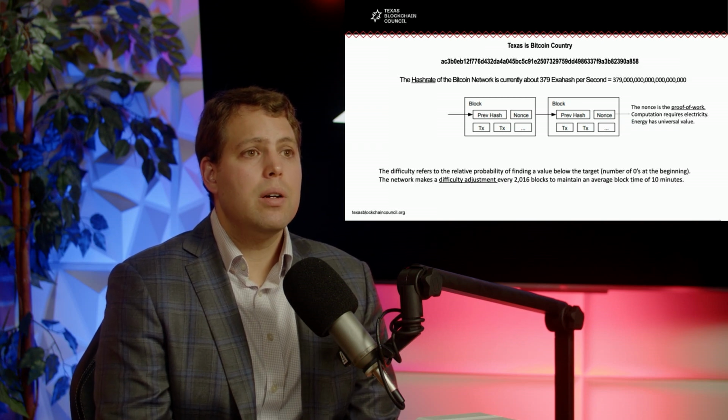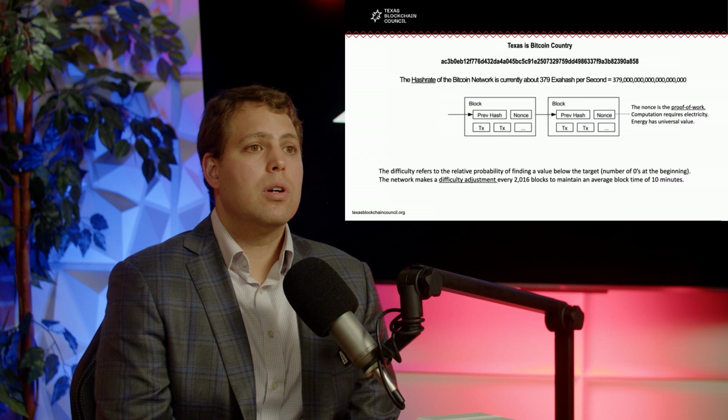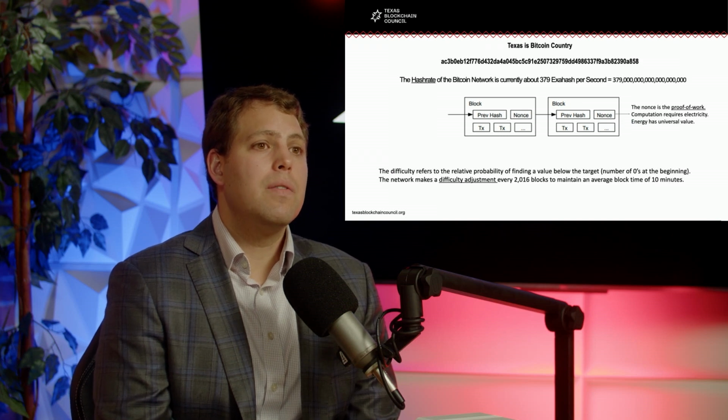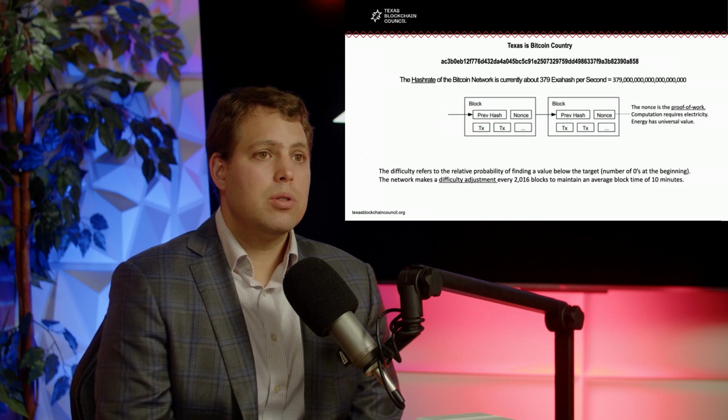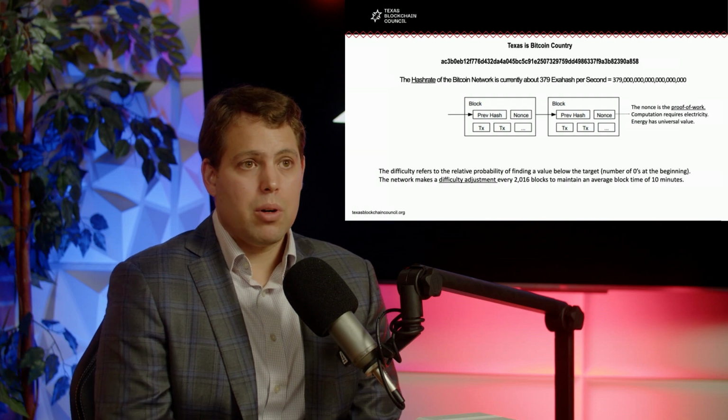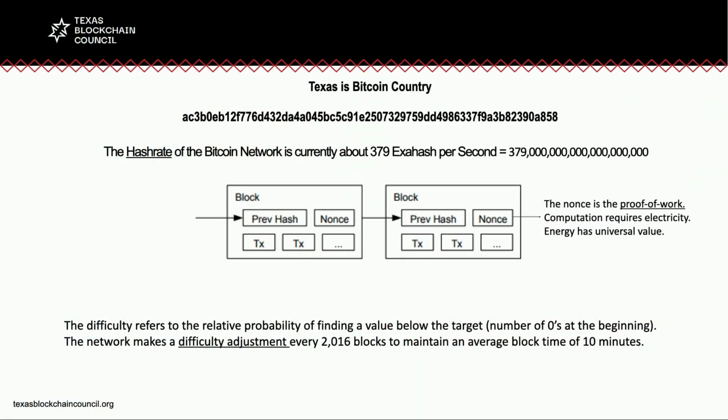The hash rate of the Bitcoin network has currently risen to 379 exahash per second. And I've represented that number here on this slide just so you can see how many zeros that is every second. So while you can go onto a free online SHA-256 calculator and perhaps hash a couple of times per second, imagine the amount of competition going on with 379 exahash. So how does this really compare to Bitcoin mining?